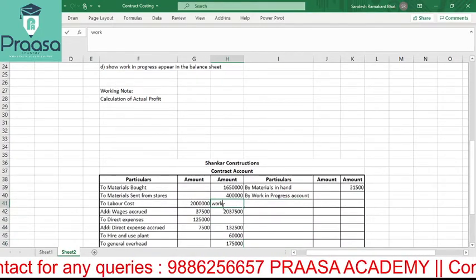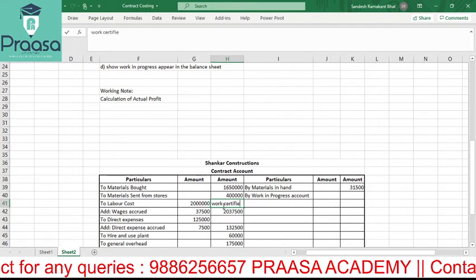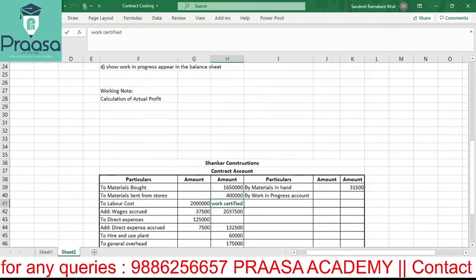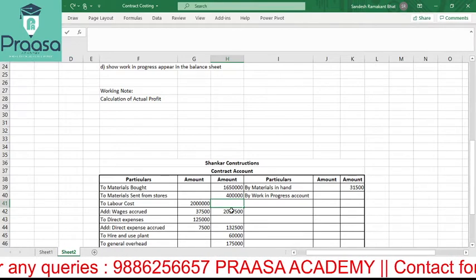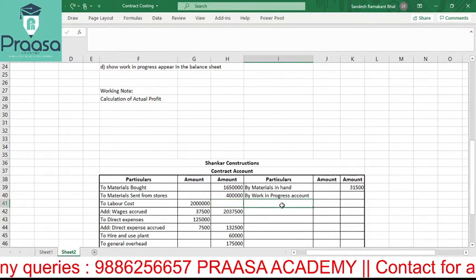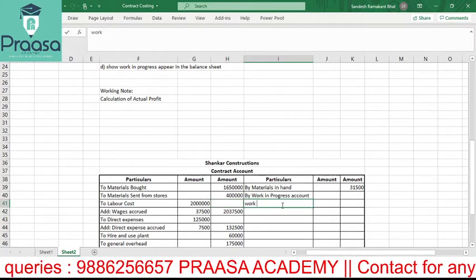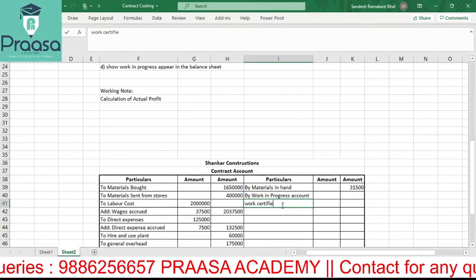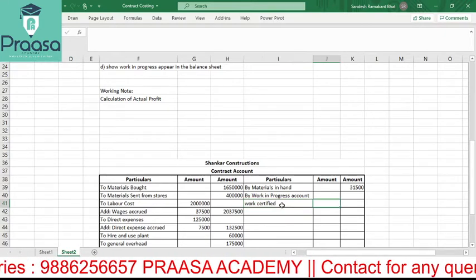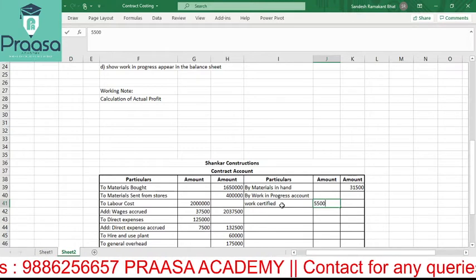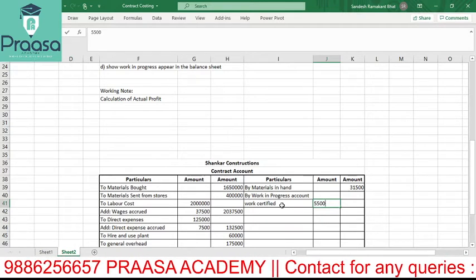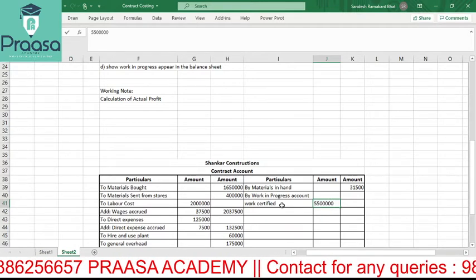So work certified, sorry, cost, yeah, work certified is how much? 55 lakh.